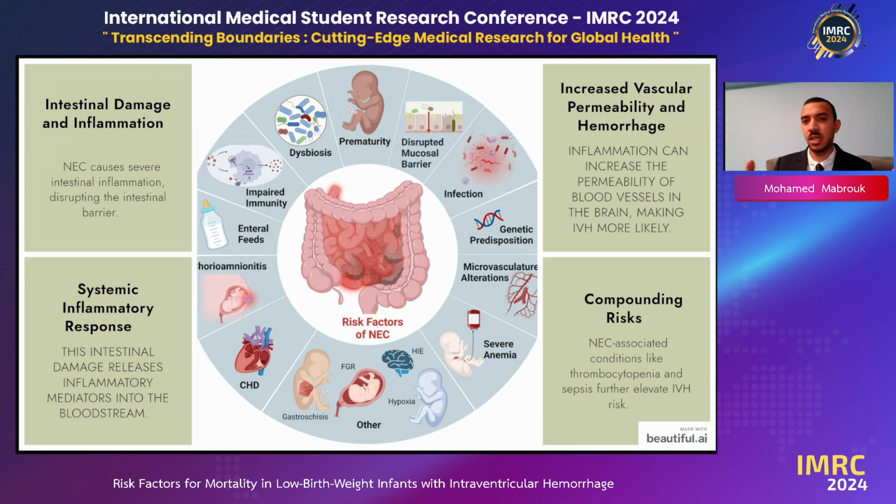And when we have inflammatory mediators in the bloodstream, the permeability of the blood vessels, mostly in the brain, will make IVH more likely, which will make associated conditions such as thrombocytopenia, as mentioned before in the conference earlier on, and sepsis elevate the IVH risk.